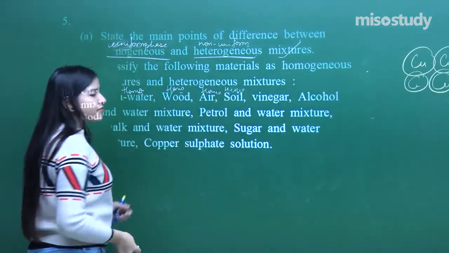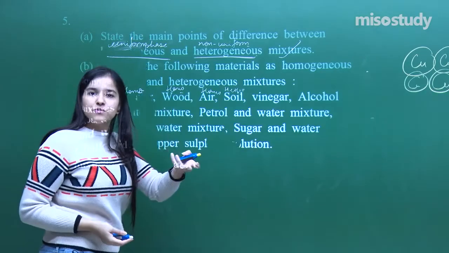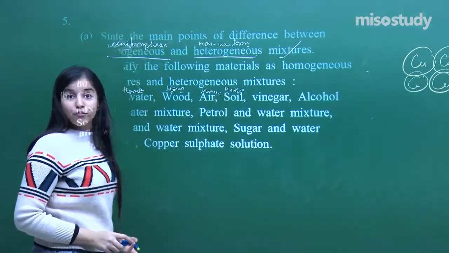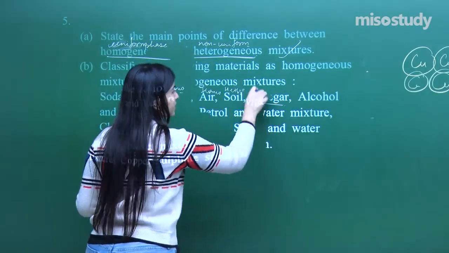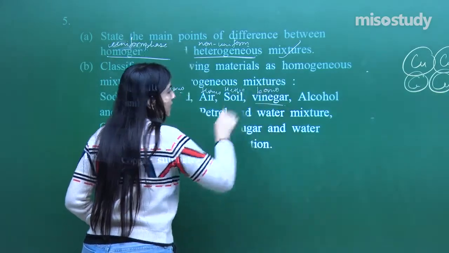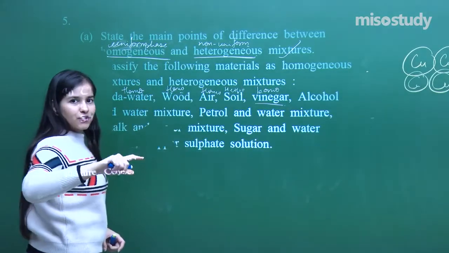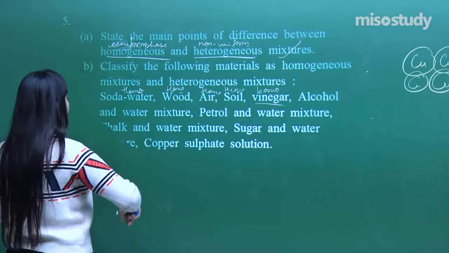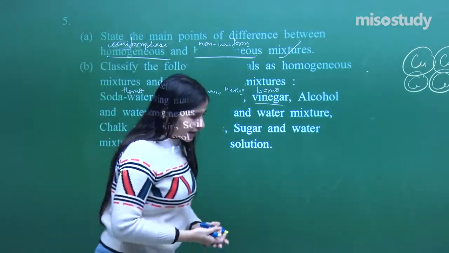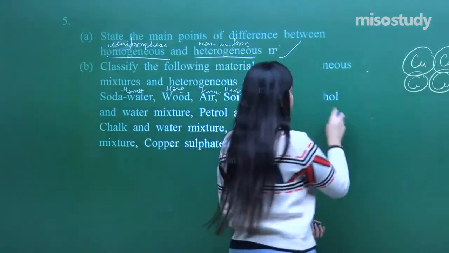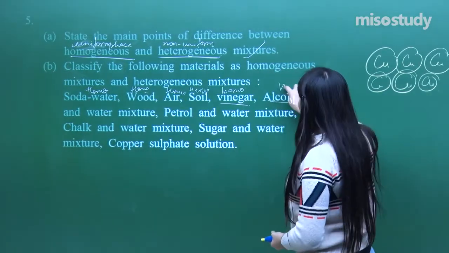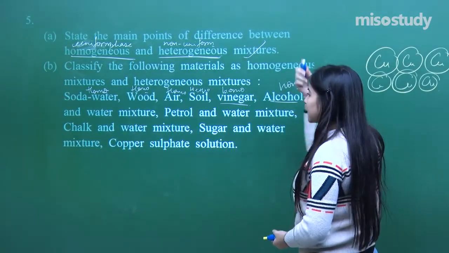Soil, hetero. I can separate different leaves which have fallen into it, different pebbles which have fallen into it, maybe manure fallen into it. Vinegar, again homo. I cannot separate the acetic acid dissolved from the water. Alcohol and water, alcoholic drinks, yes. Again what? It's a homogeneous. I cannot separate it just like that.